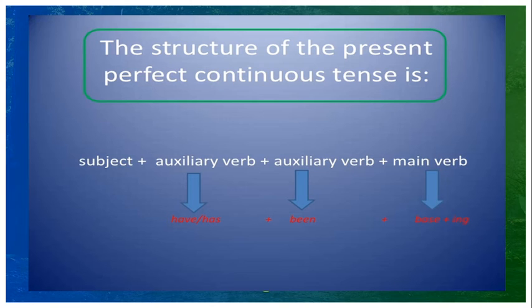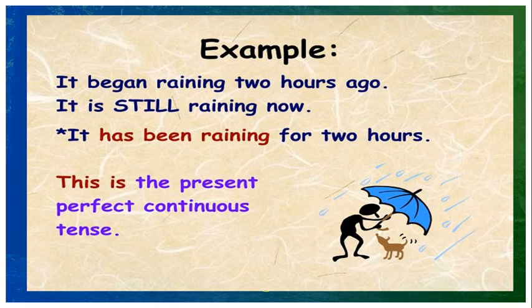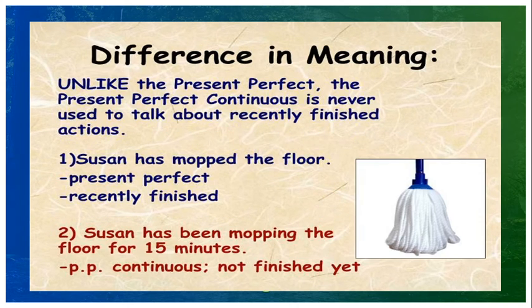The structure of the present perfect continuous tense is subject, auxiliary verb, that is helping verb, next, auxiliary verb, been, main verb. Example sentence: it began raining 2 hours ago. It is still raining now. How to say that? It has been raining for 2 hours. Has been raining. Present perfect continuous. This is the present perfect continuous tense.